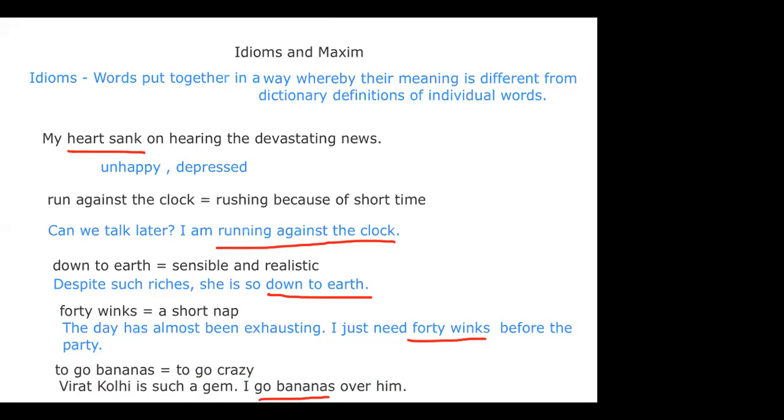Okay. Let's proceed on to maxim. He is undoubtedly Ansh.